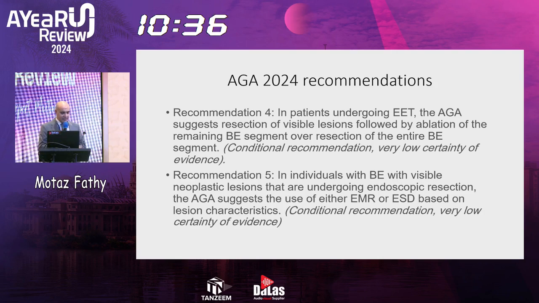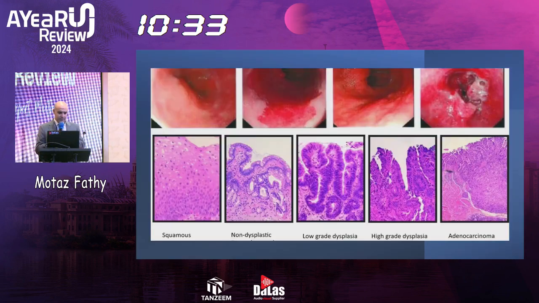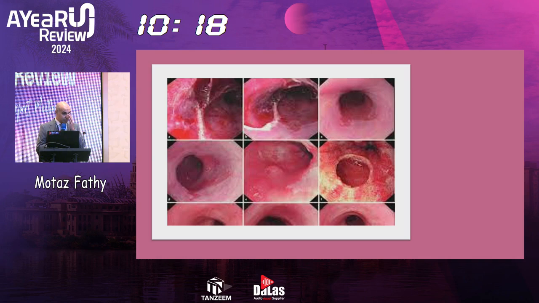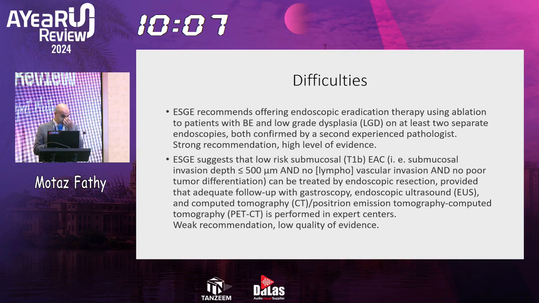So what are the difficulties we are facing in such lesions? This is just a simple diagram of how it looks normally and in Barrett's esophagus and in patients with low-grade and high-grade dysplasia, and even reaching adenocarcinoma of the lower esophagus. And here is also an example of a patient with Barrett's esophagus who was discovered to have high-grade dysplasia and was treated by ESD for resection of this segment. So let's leave the United States and go to Europe and see why there are some difficulties in treating dysplasia in Barrett's esophagus.